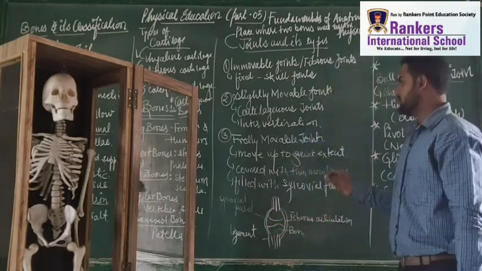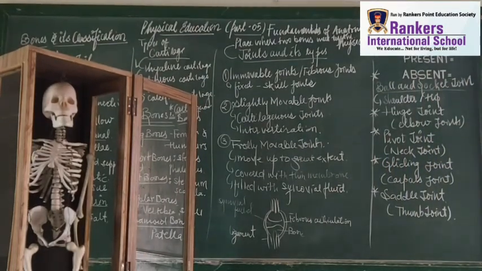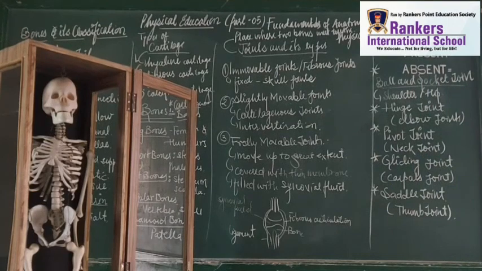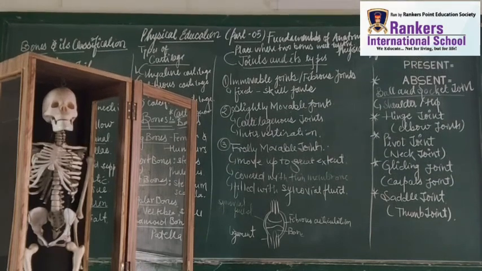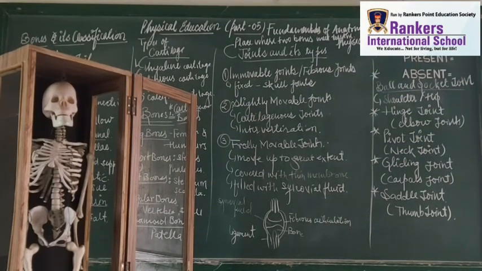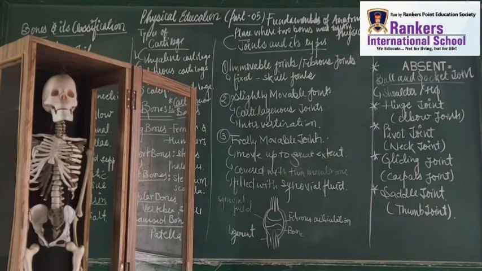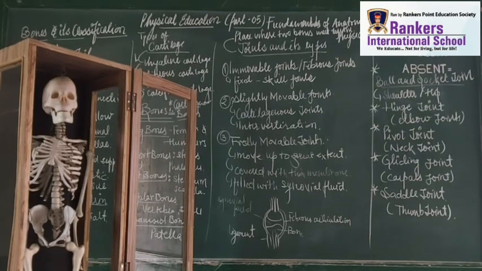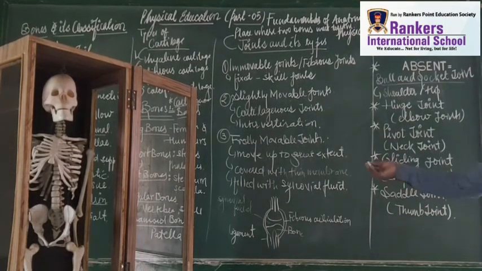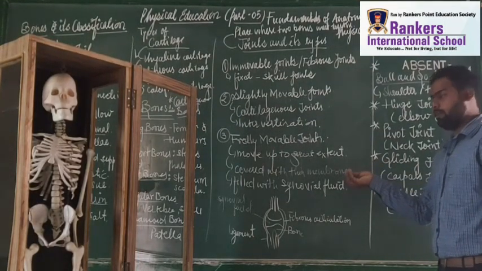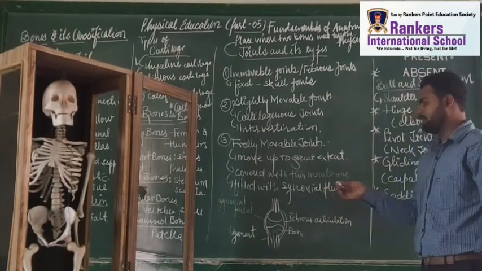That's it. The third type of joint is the freely movable joint. When we talk about freely movable joints, we should focus on the movement. If they are freely movable joints, it means they can easily move. That is why we call them freely movable joints. They are able to move to some extent. They are covered by a thin membrane filled with synovial fluid.